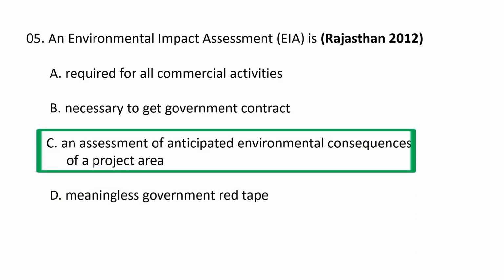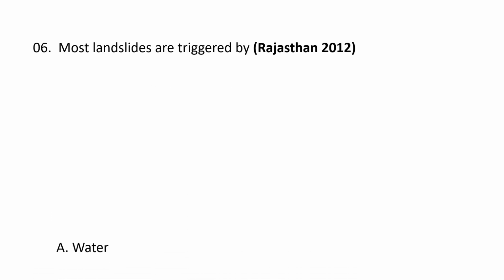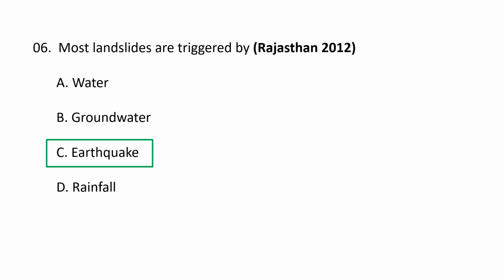Next question. Most landslides are triggered by A, water, B, groundwater, C, earthquake, and D, rainfall. Obviously, C, earthquake is the correct option. Though earthquakes can trigger landslides, they are not the sole cause, but other factors like rainfall, snow melt, and human activities also play a significant role. But most of the landslides are triggered by earthquakes. C is the correct option.